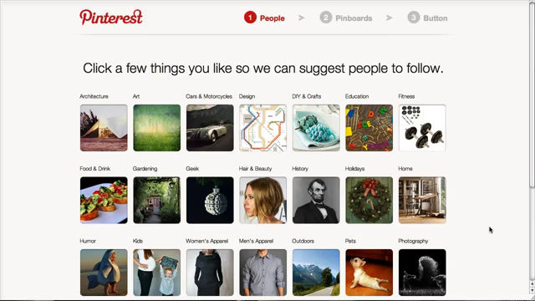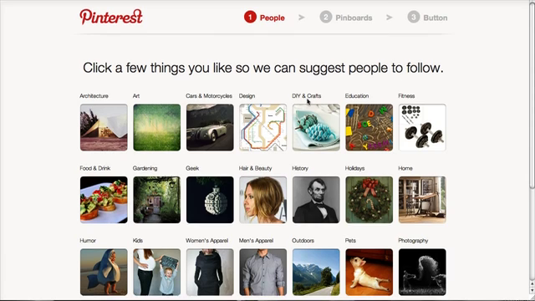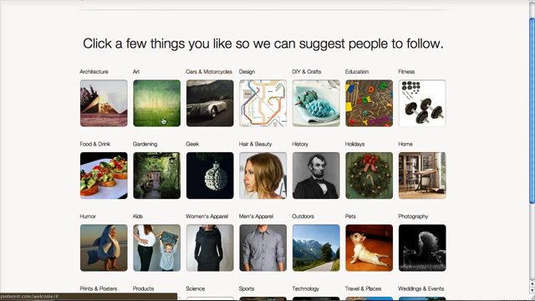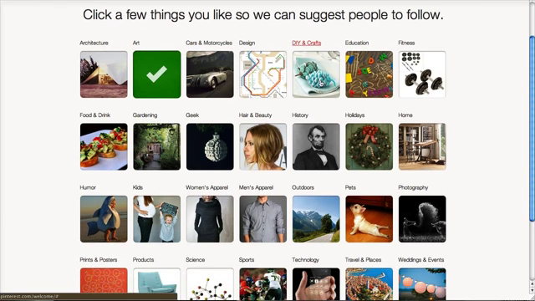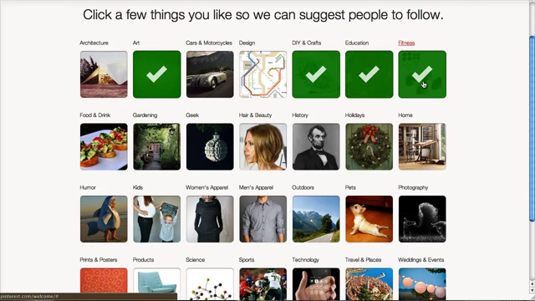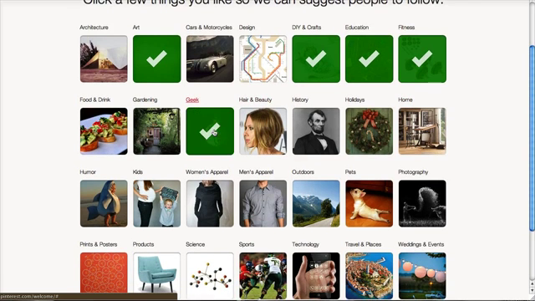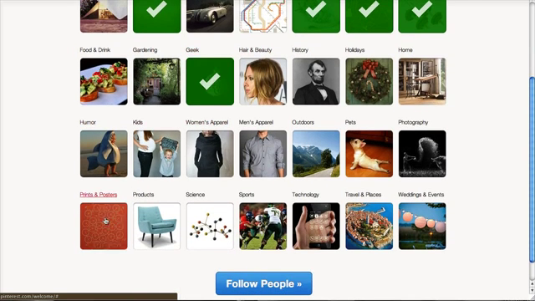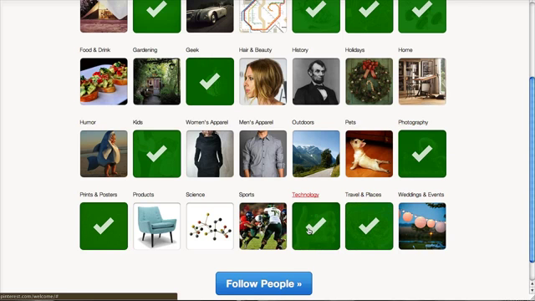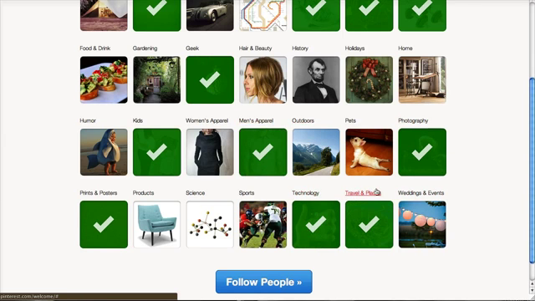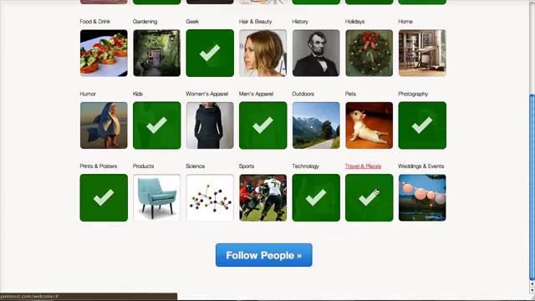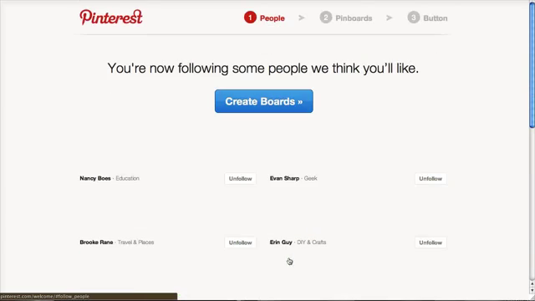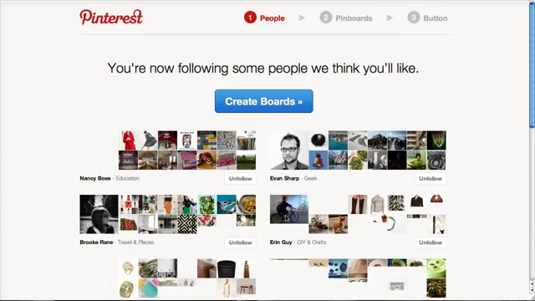Like I said, I just signed up, and this is the welcome screen, and it's asking me to click on a few things I like, so people I'll follow. So I'm going to click on some things that are of interest to me. Geek, kids, photography, travel. I think that's plenty of stuff. Now I'm going to click follow. So apparently it's choosing the people that I'm following.